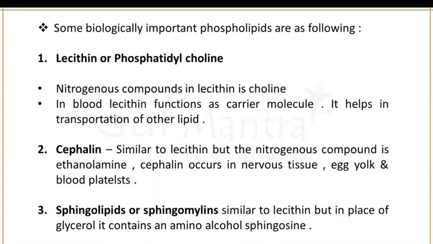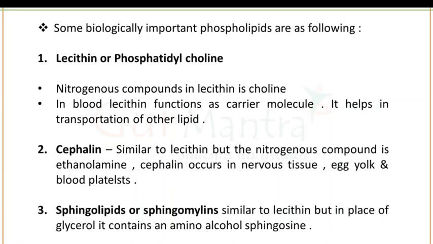Next we have some biologically important phospholipids. Number one is lecithin, or phosphatidyl choline. The nitrogenous compound in lecithin is choline.